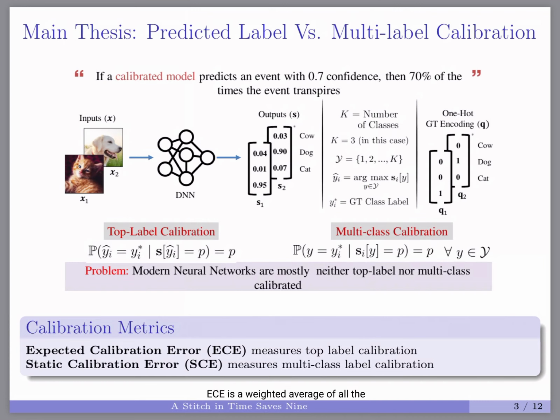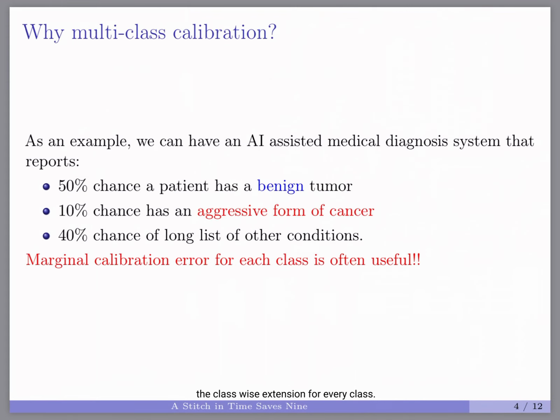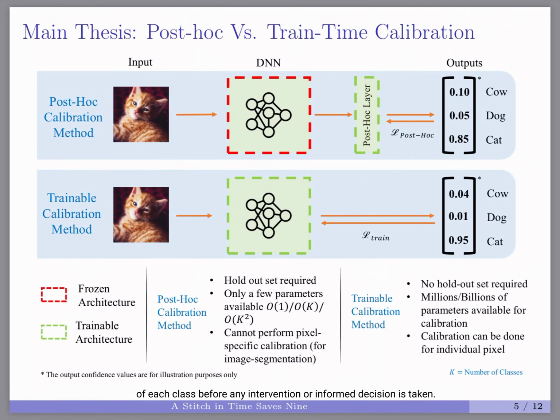ECE is a weighted average of all the gaps in the winning class, while SCE is the class-wise extension for every class. We justify the need for multi-class calibration with an example of an AI-assisted diagnosis system that says 50% chance of the patient having a benign tumor, 10% chance of having an aggressive form of cancer, and 40% chance of other conditions. Doctors would be interested in the miscalibration of each class before any intervention or informed decision is taken.